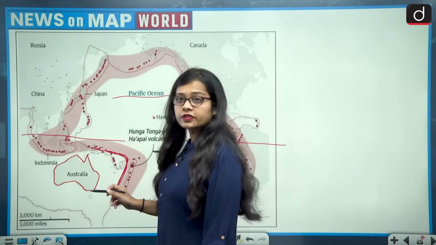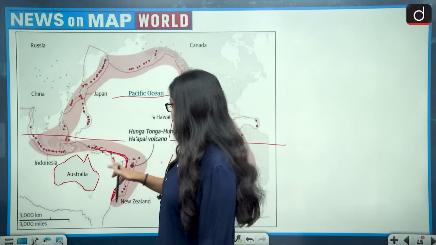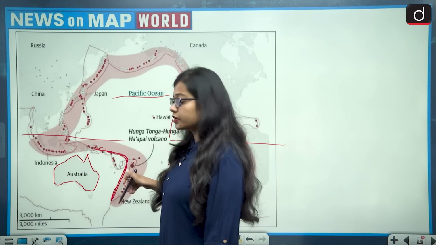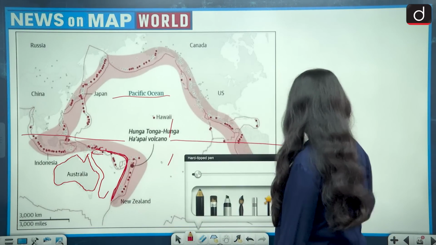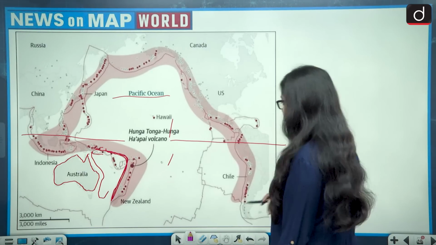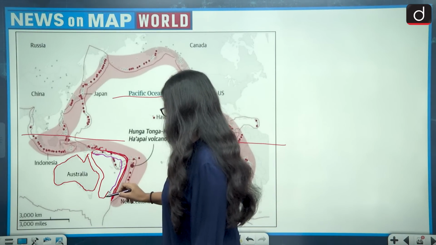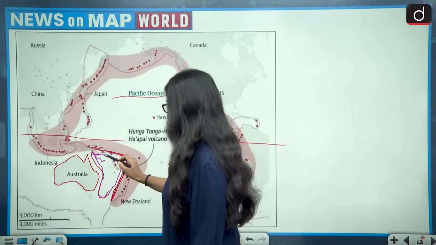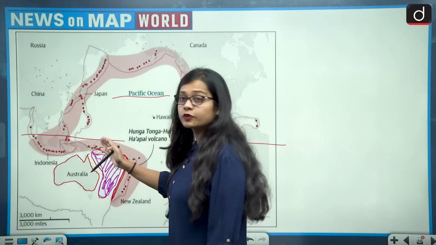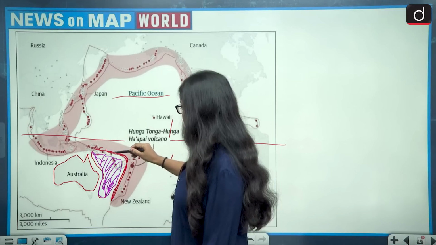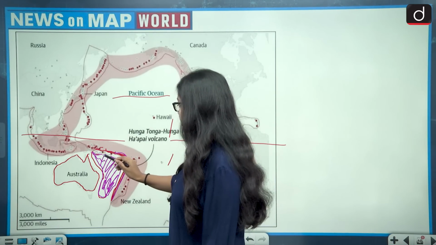We are able to see that between Australia and the boundary of the Pacific Ring, there is a huge area which is vacant. Let me just change the color for you. Hope this is better. So this area is vacant. There is a gap between Australia and the boundary of the Pacific Ring.